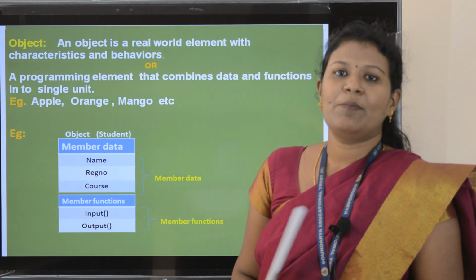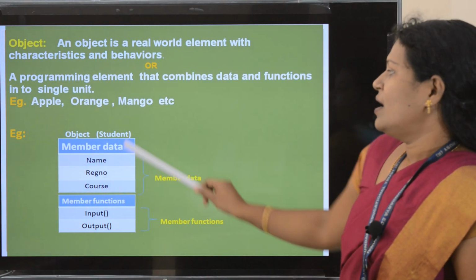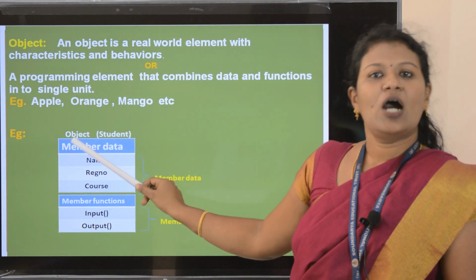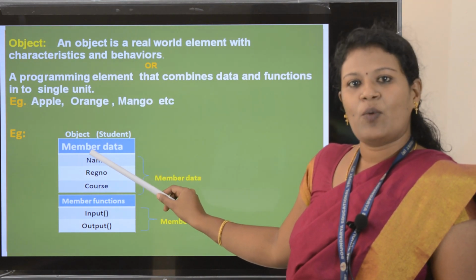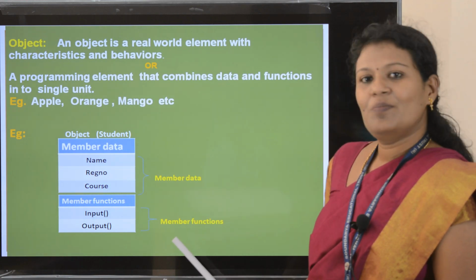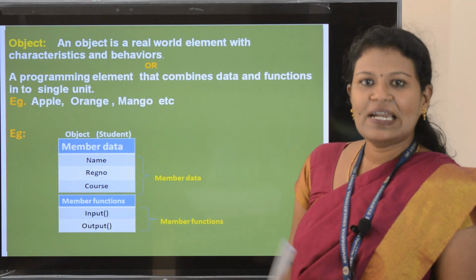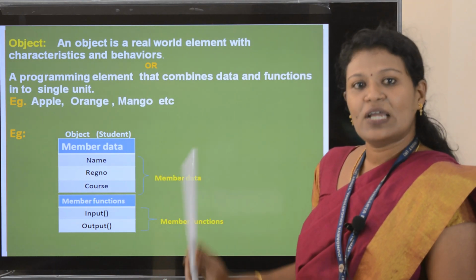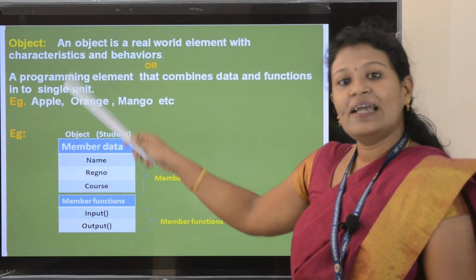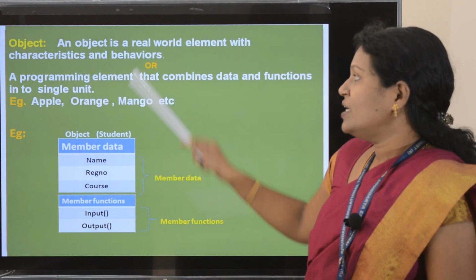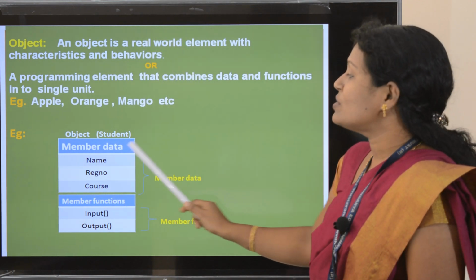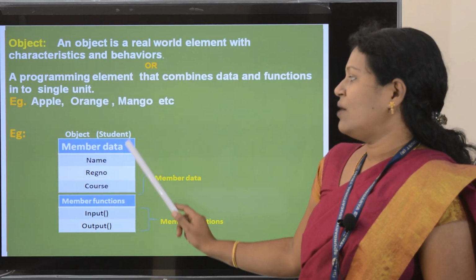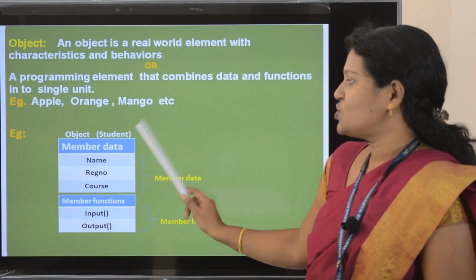I'll give one example for that. Consider an object as student. So student is an object. Student is having member data and member functions, or you can say student is having characteristics and behavior. Here, instead of characteristics and behavior, I will use the words member data and member functions. So we'll see what are the member data of the student.